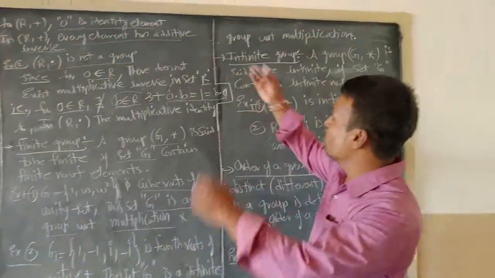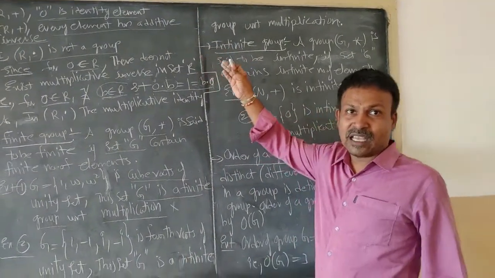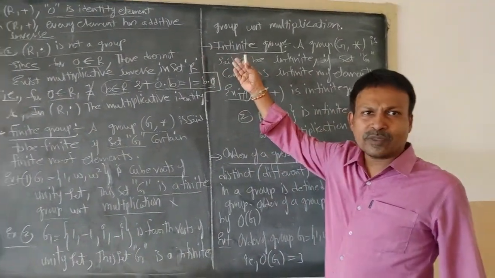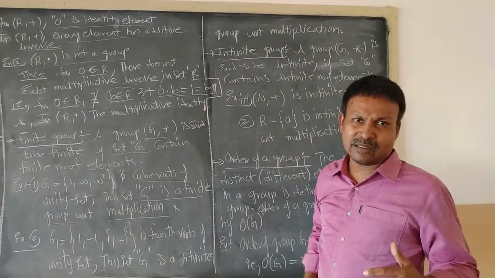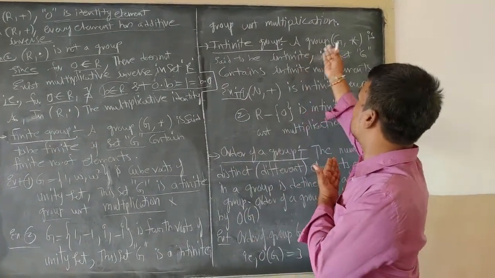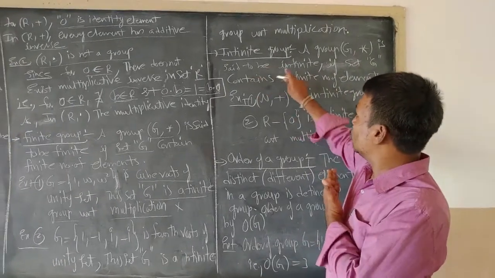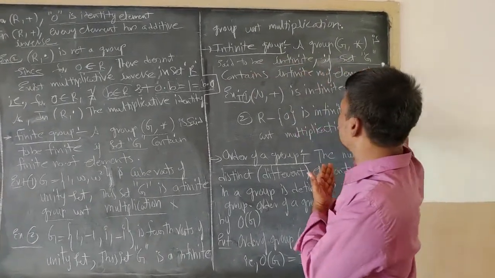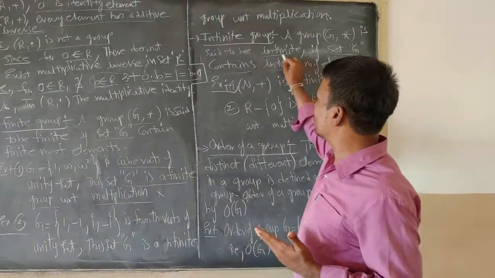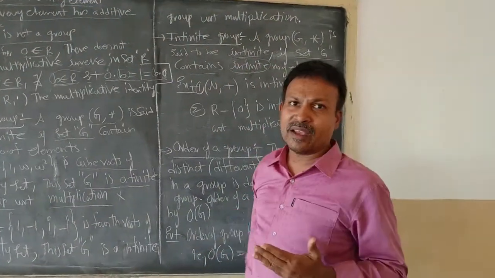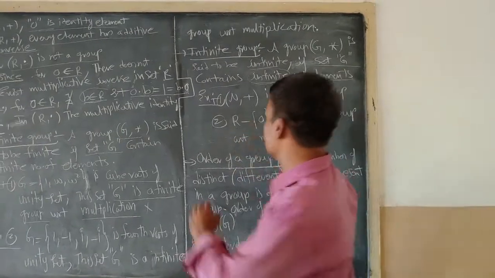Right. If I move to the next definition, that is infinite group. Infinite group G should contain an uncountable number of elements. That is what I have written here. A group (G, star) is said to be infinite if set G contains an infinite number of elements. That is, infinite represents an uncountable number of elements. Right. I have taken the example.